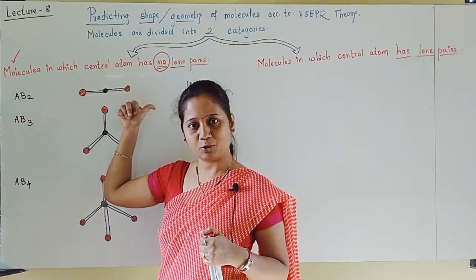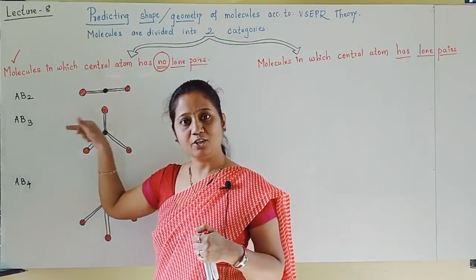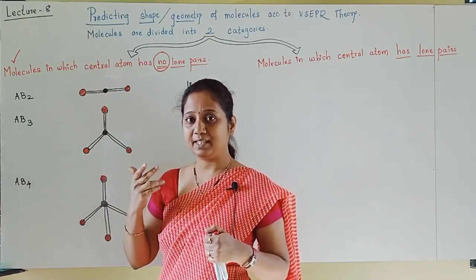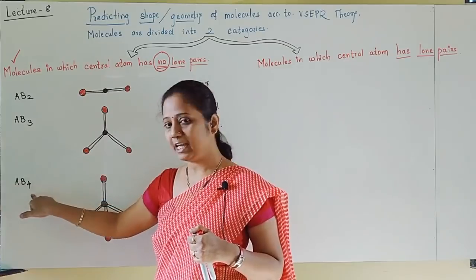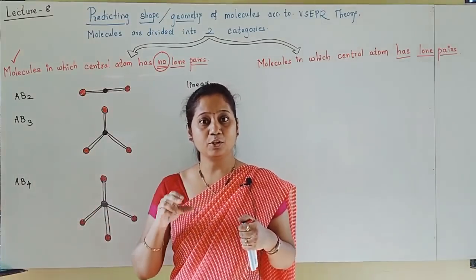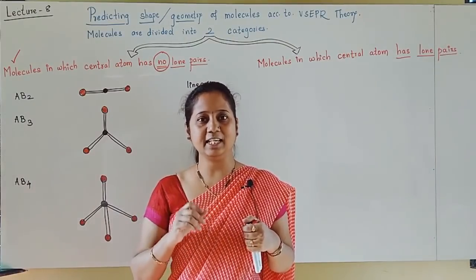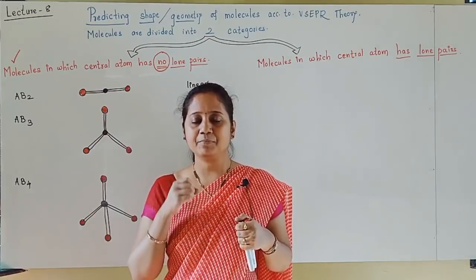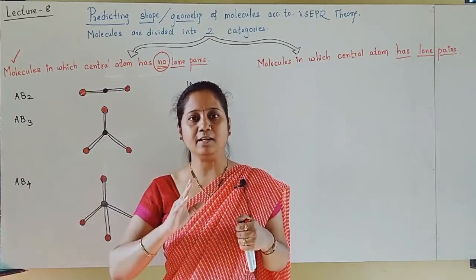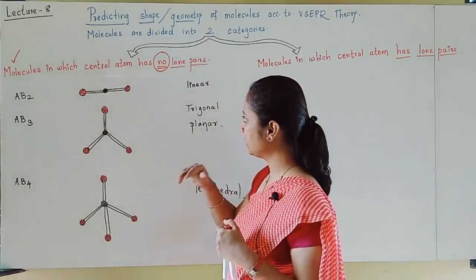BeCl2, linear geometry. BF3, trigonal planar. Methane, CH4, tetrahedral geometry. Like this, molecular geometry and shape can be predicted very easily by VSEPR theory. This is the most important point for VSEPR theory. Let us move towards the next.